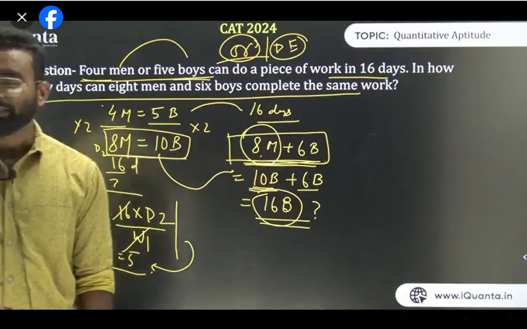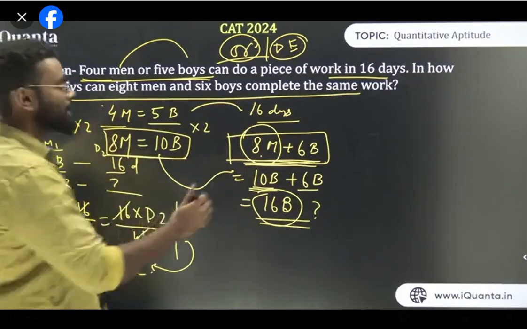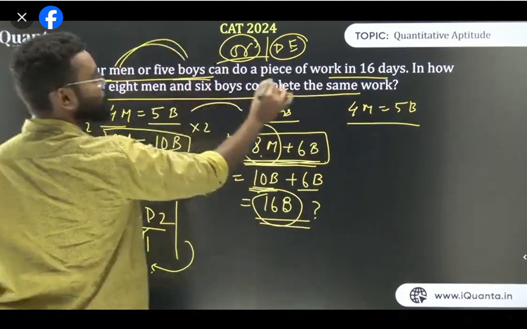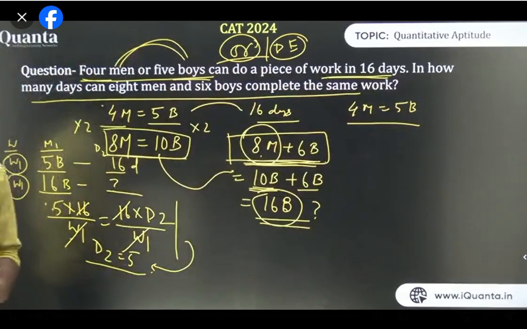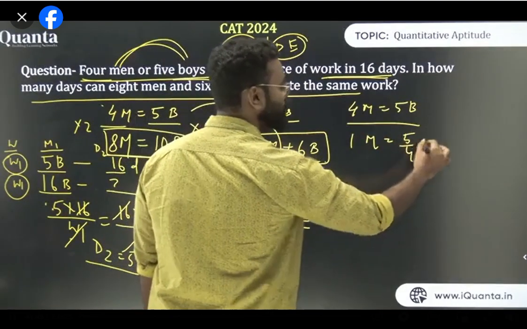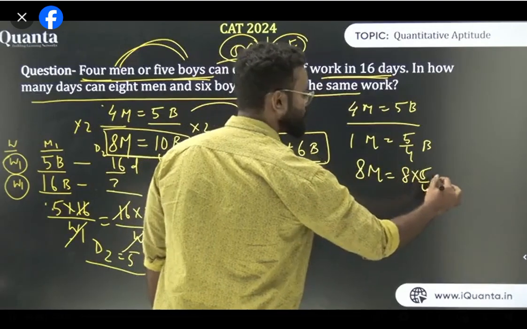Take boys as men. This is like an assumption, you can take boys as men. Is it fine? How is 8 men equal to this? Look here. 4 men equal 5 boys in efficiency, because 4 men or 5 boys do the same work in the same amount of time. So basically they are the same. 4 men equal 5 boys. So how much will 1 man be? 1 man equals 5 upon 4 boys. So how much will 8 men be? That is 8 into 5 upon 4 boys, which is basically 10 boys.